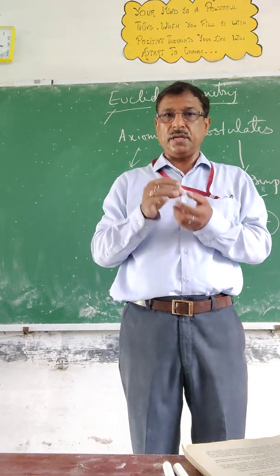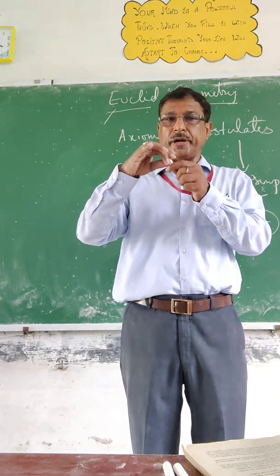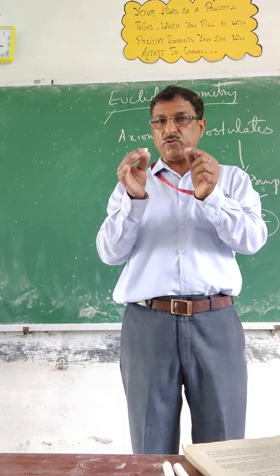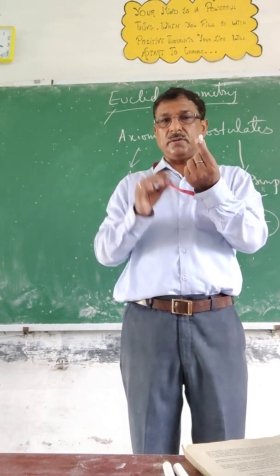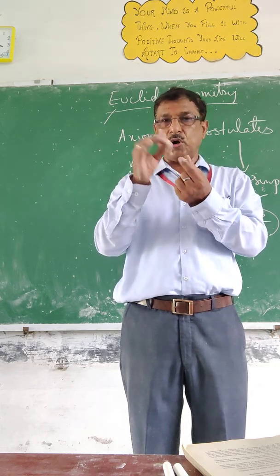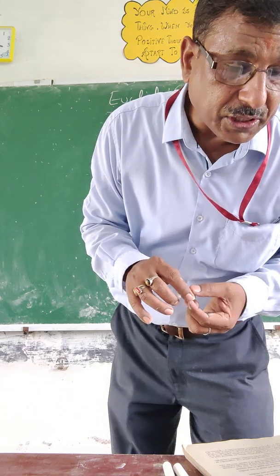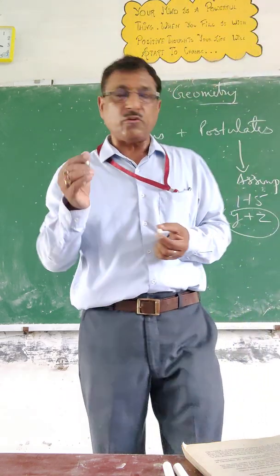Can you see, children? You can see the whole chalk, you break. Now it's two parts. This part cannot be equal to the previous one. Okay? The small part is a part of the bigger one. Now you can see things which are double of the same thing are equal to one another.